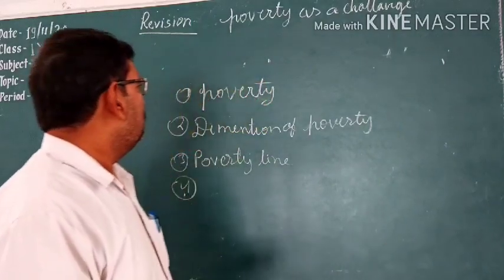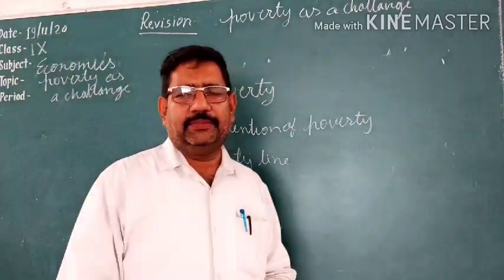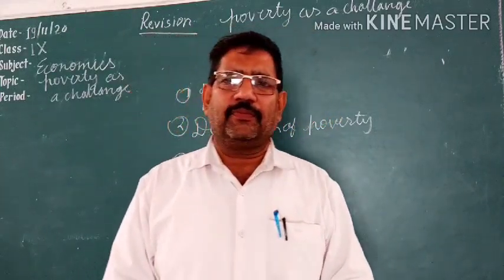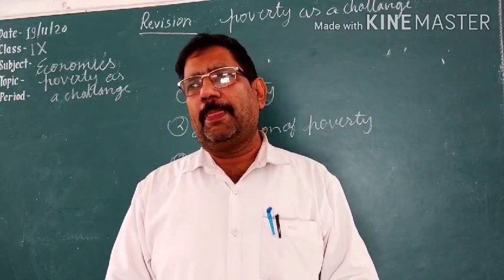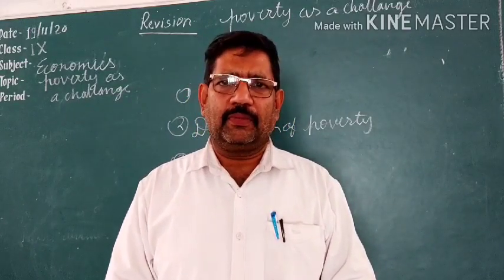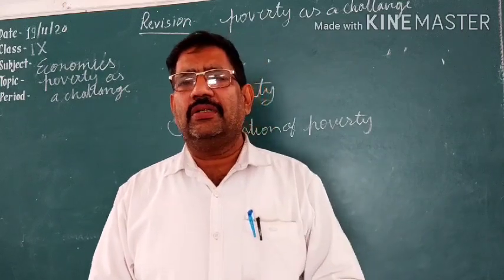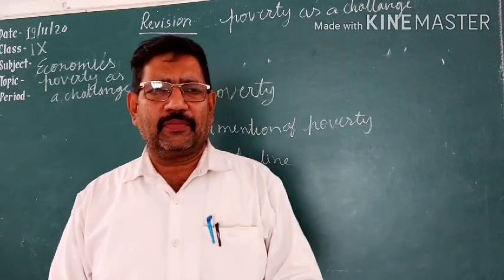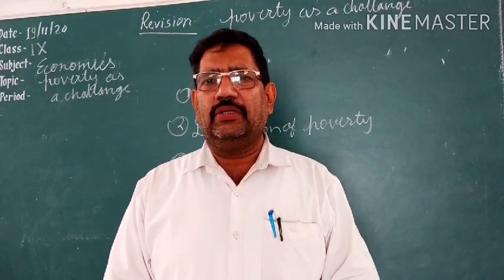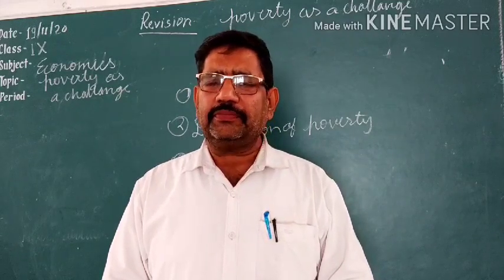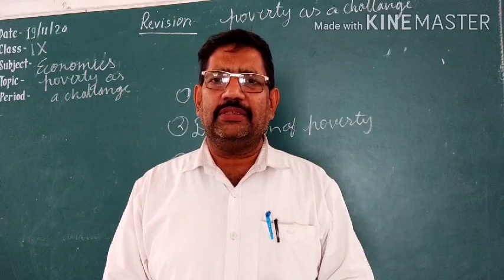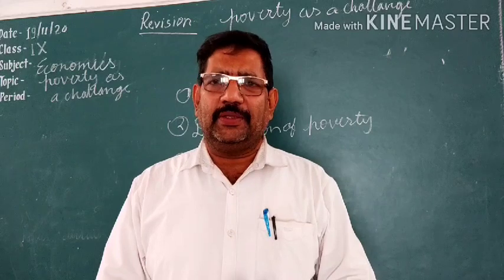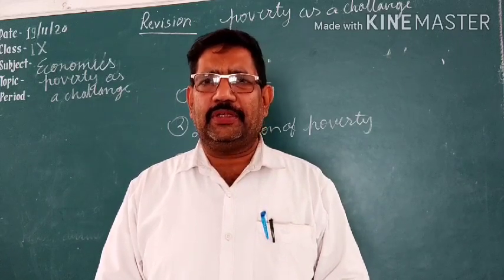Now next, dimension of poverty. What are the things on which we define poverty? In this dimension, we can include the scarcity of food, scarcity of education, scarcity of water in the life of a person.